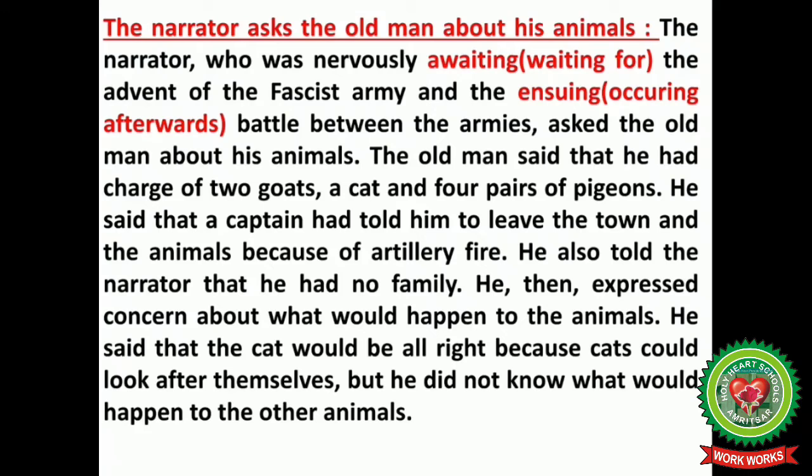He said that a captain had told him to leave the town and the animals because of artillery fire. He also told the narrator that he had no family. He then expressed concern about what would happen to the animals. He said that the cat would be all right because cats could look after themselves, but he didn't know what would happen to the other animals.